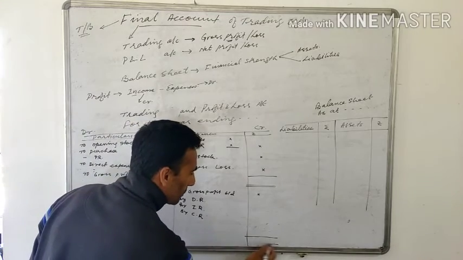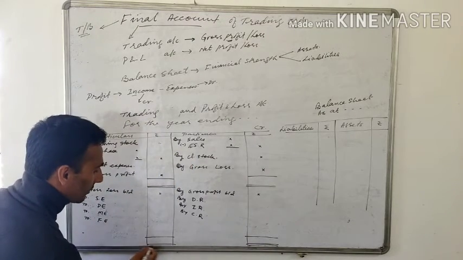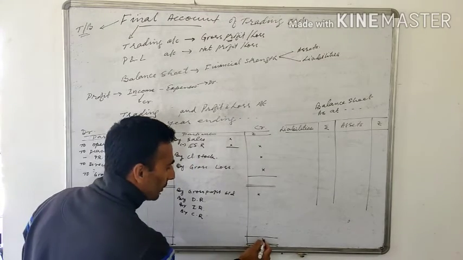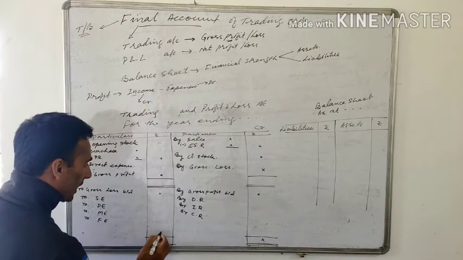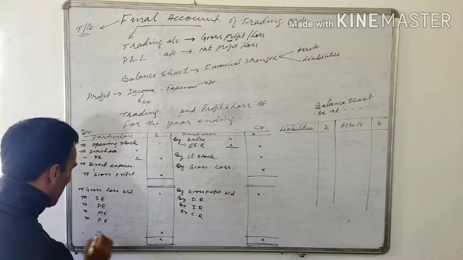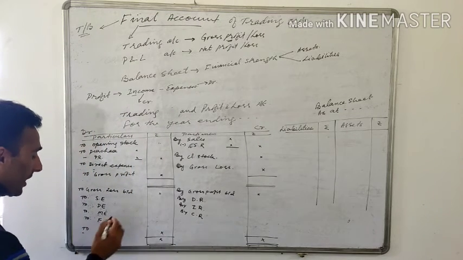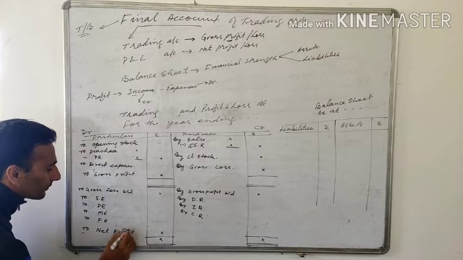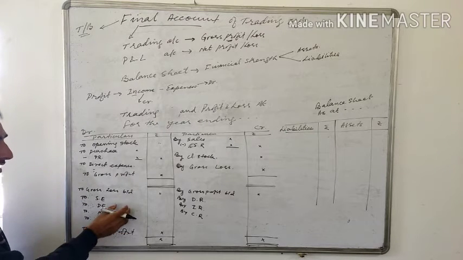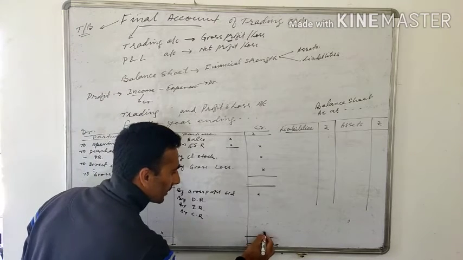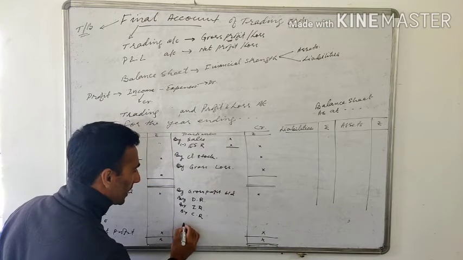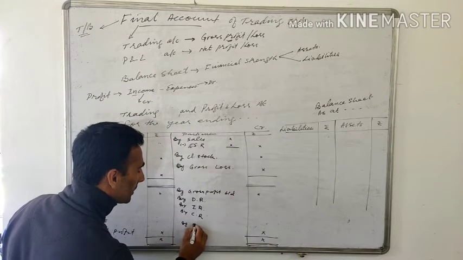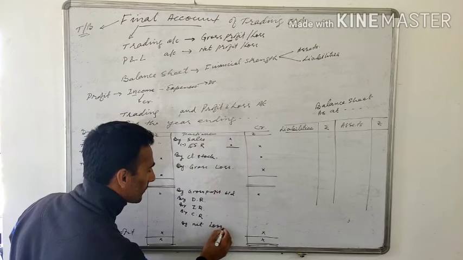Okay, then we'll try to balance this one. If your income is more, you will have a balancing figure this side, and this balancing figure will be termed as net profit. And if your expenses are more, you will have a balancing figure this side, and this will be termed as net loss.